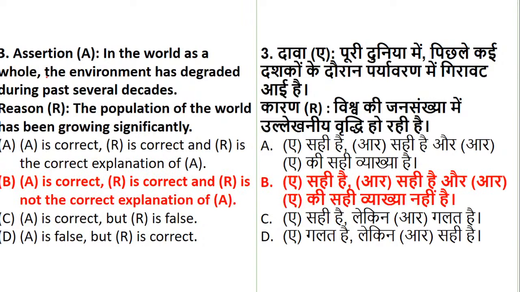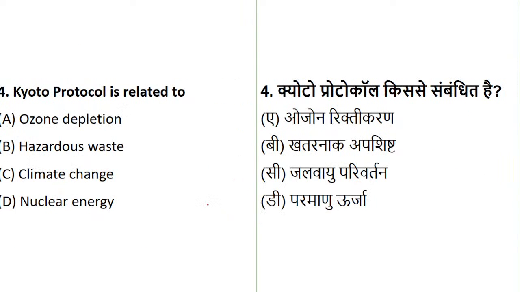So if you see, both the statements are correct, no doubt. There is environmental degradation and the population is growing. But the reason is not correct with reference to the assertion. There are many reasons for environmental degradation. Population is not the only reason. So statement A as well as statement R, both are correct, but R is not the correct explanation of A. Yes, but not the reason. I hope you understood why, because there are many reasons and here it talks only about the population. So it was very straight. I don't think there should be some confusion for this. Fine, now let's go to question number 4.